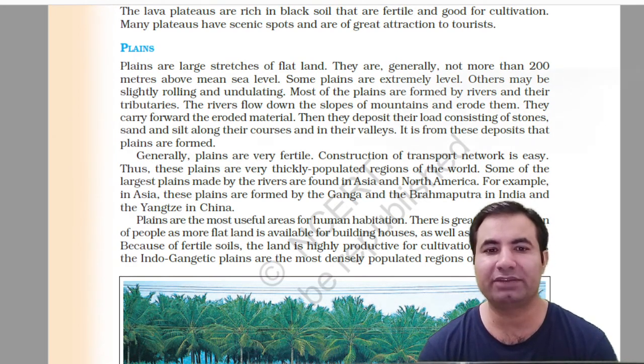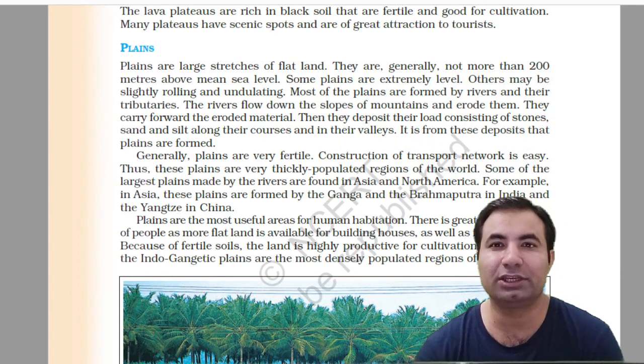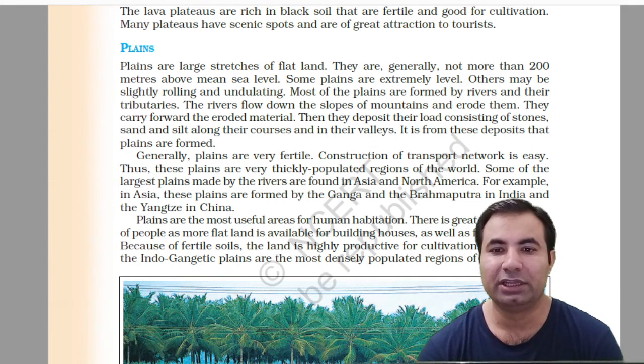Most of the plains are formed by rivers and their tributaries, through the deposit of alluvium. The rivers flow down the slope of the mountains and slowly erode them and deposit the alluvium into the river basin. They carry forward the eroded material. Then they deposit their load consisting of stone, sand, silt along their courses and in their valleys. It is from these deposits that plains are formed.